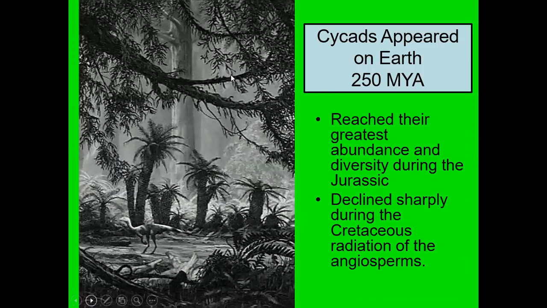So these are some kinds of images. You have imaging here. So this is some kind of dinosaurs, and here we can find out these cycas plants. So very old plant. This is the huge tree we can find out here. So cycas appeared on Earth 250 million years ago, and reached great abundance and diversity during the Jurassic era.